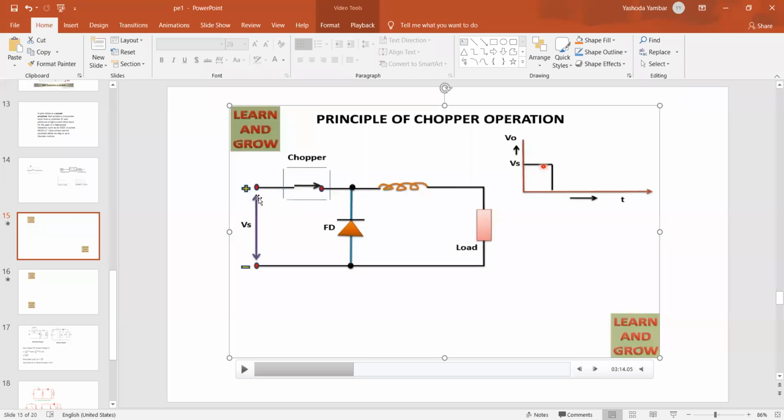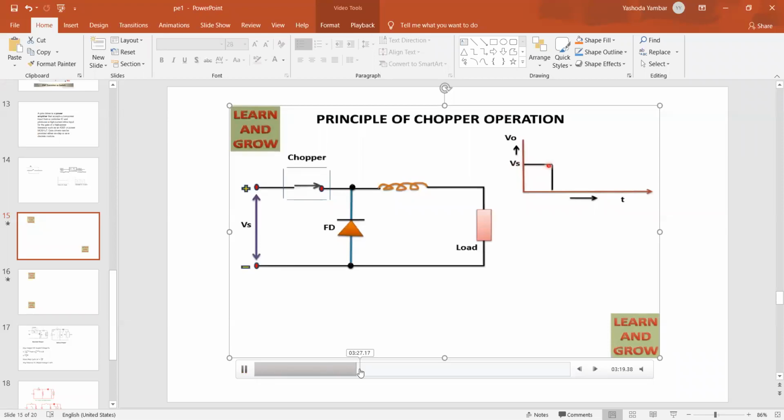So what is the direction of the current? Vs plus to CH we have to write. Chopper CH, CH to inductor, inductor to load, and load to Vs minus. During this process, the inductor energizes and stores the energy. Which energy? The energy applied from the input. So you can see now the animation.